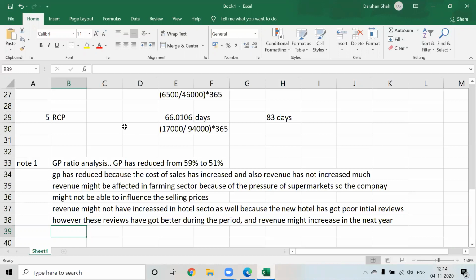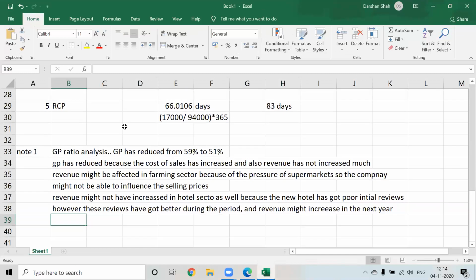Next. So we are telling the problem, but we are also aware that these reports might go to the shareholders. So we are trying to write from shareholders' point of view also, that they should not leave the company. So we are saying that now the reviews have started getting better, and we can hope that the revenues will increase in the future. Okay, next.